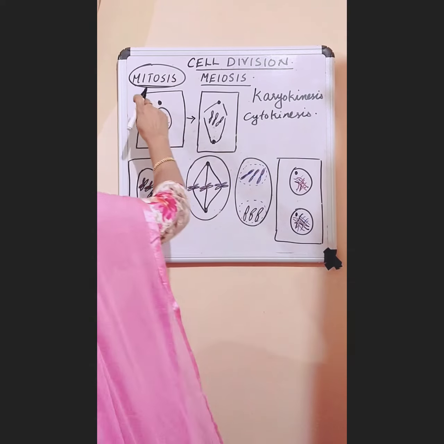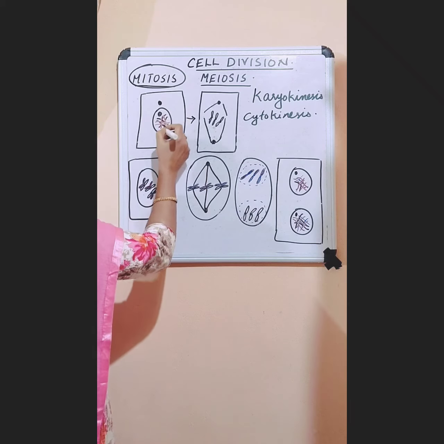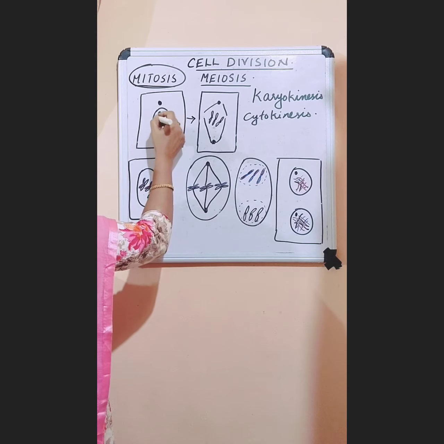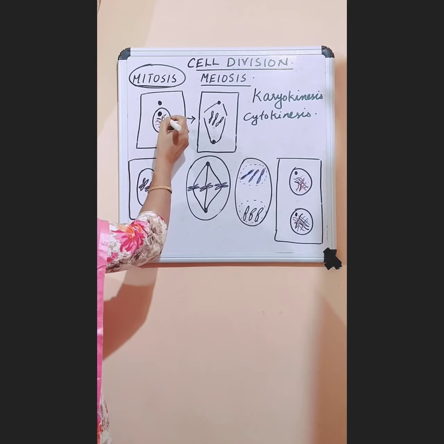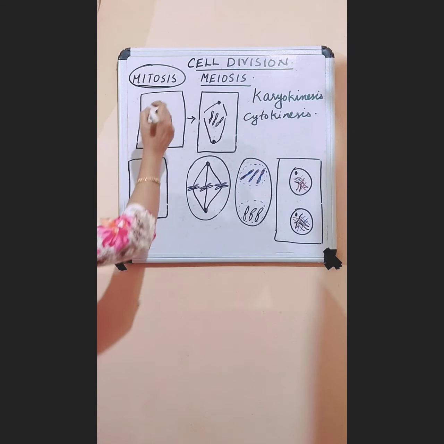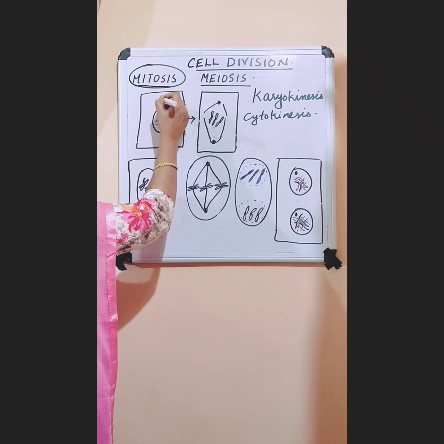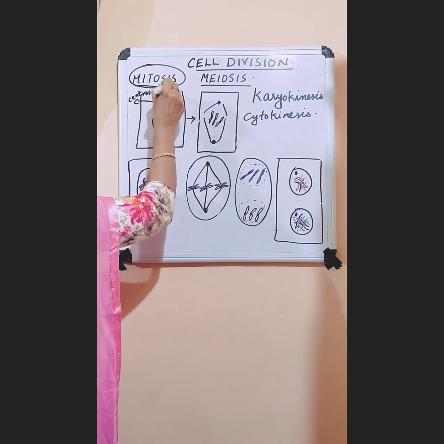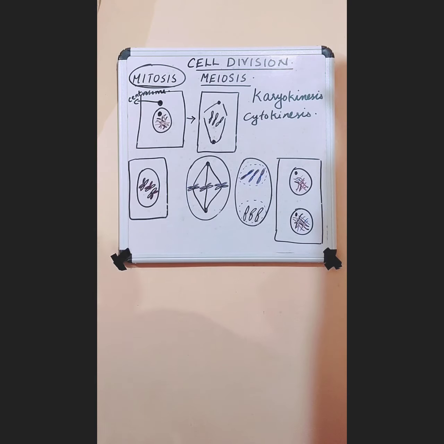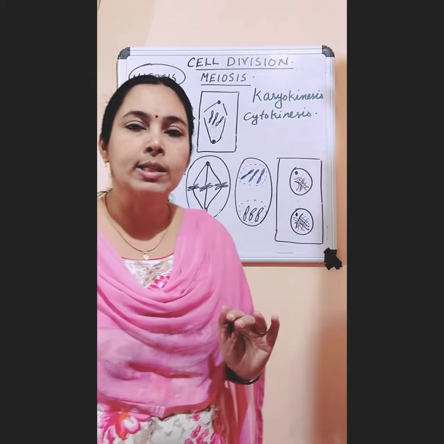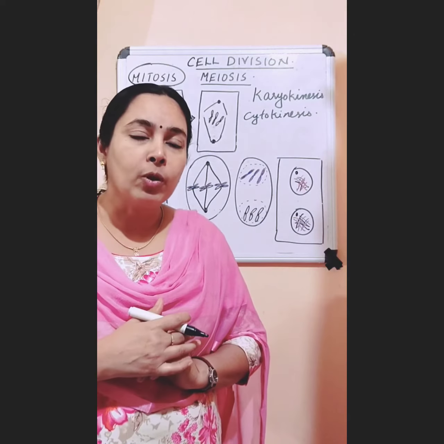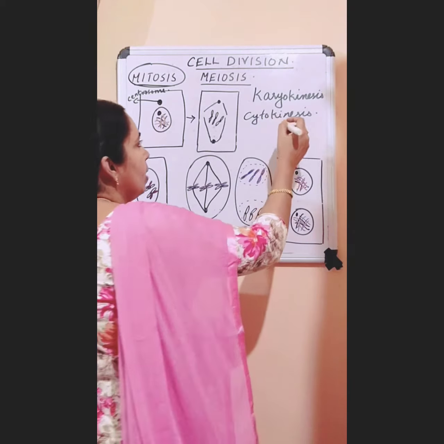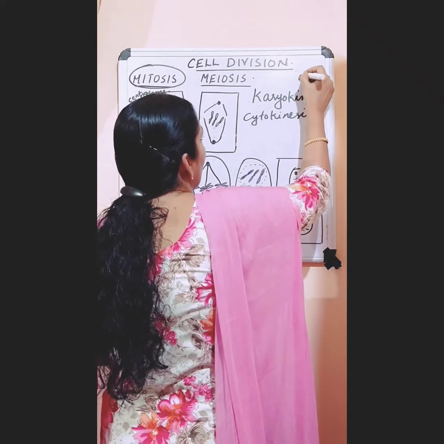We have studied the structure of a cell. Inside the cell there is a nucleus. The nucleus has a nucleolus, and chromatin reticulum is present in the nucleoplasm. So this is the structure of a nucleus. And we studied that in an animal cell there is a structure called centrosome. When we studied the structure of the nucleus, we learned that just before cell division, the chromatin reticulum changes into rod-shaped structures called chromosomes.